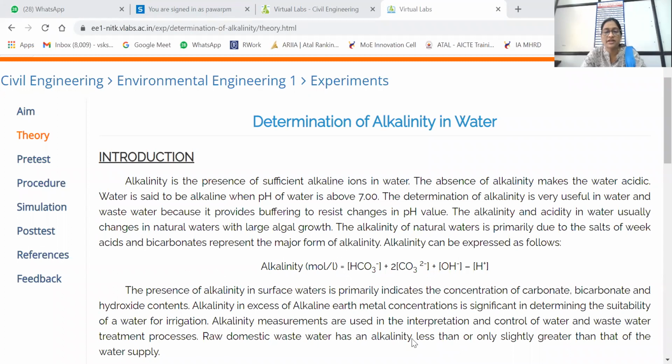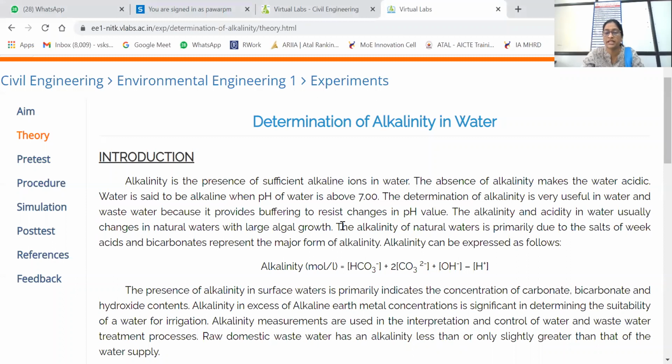Yeah, 6.5 to 8. We can say 6.5 to 8 is the standard limit range of pH for drinking water purposes. It should be in that range. So that is what alkalinity is. The alkalinity of natural water is primarily due to the salts of weak acids, and bicarbonates are present as the major form of alkalinity. You remember that.